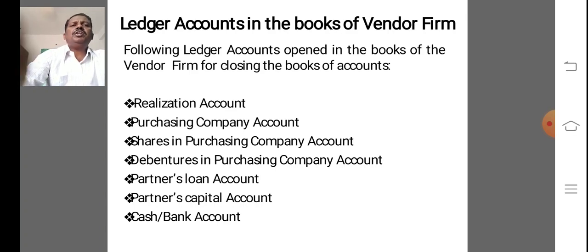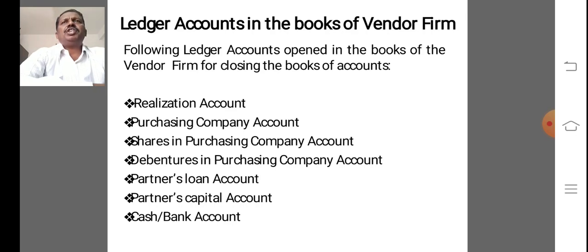So what are the ledger accounts? When there is sale of a firm to a limited company, the following ledger accounts are opened in the books of vendor firm for closing the books of accounts. How many ledger accounts to be prepared?